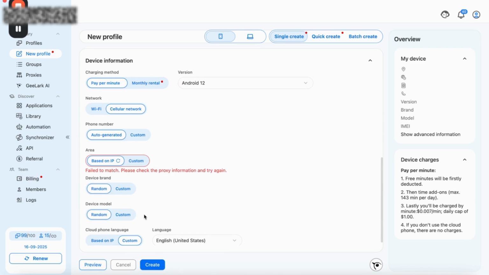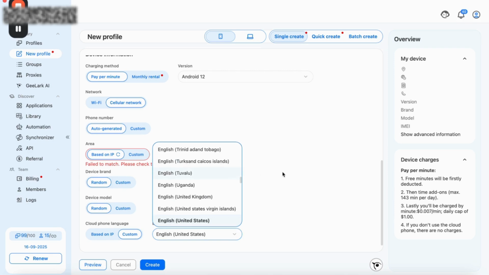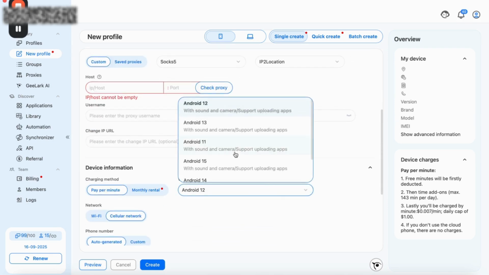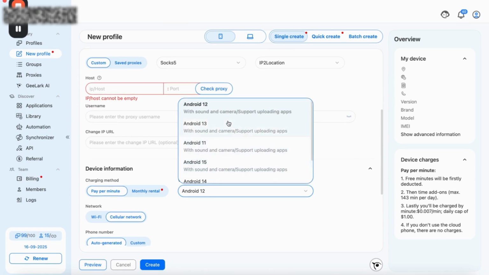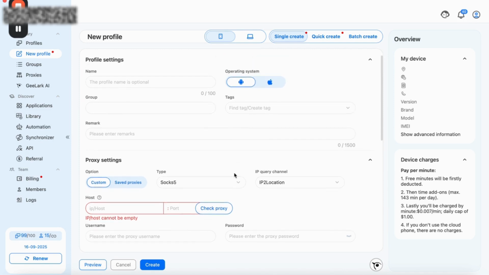You can also put in the device brand. You can put in the phone language, for example, German, if you think this will be better for the German market if the phone is also German. You can select the Android phone you want to use, like Android 15. I normally use the 12, but what I can recommend is probably using the newest actually. But for me, it's just easier with Reddit because I mainly focus on Reddit. And once you've put in everything you need here, you can just click on create and the phone will be created.